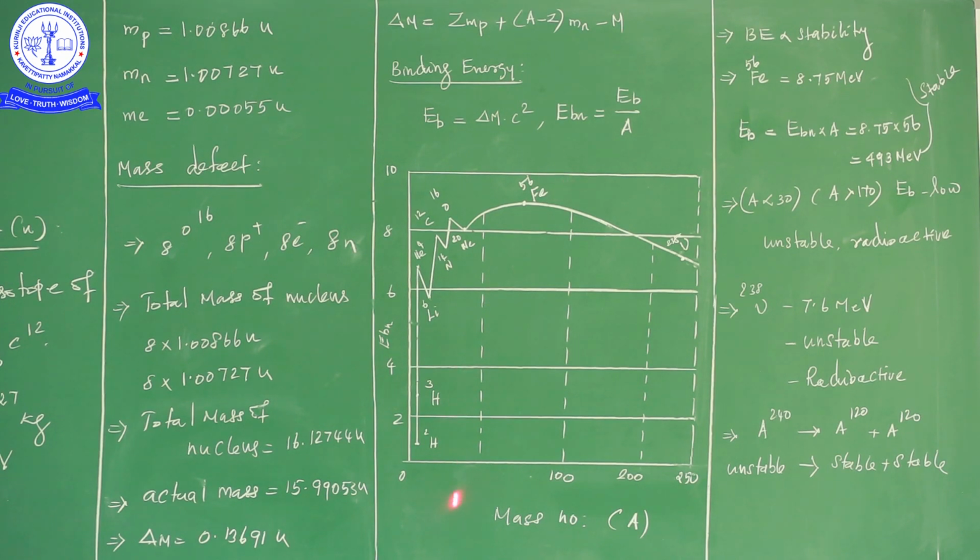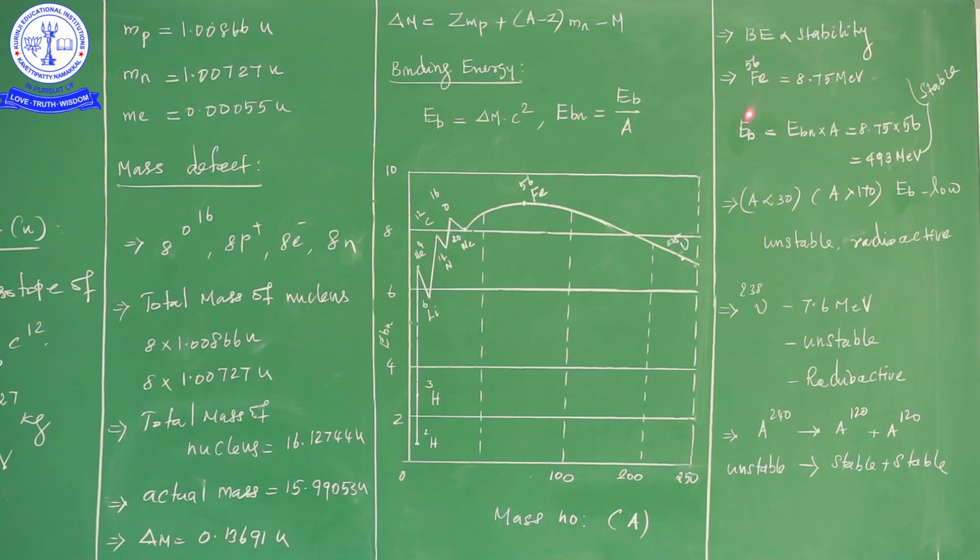So first of all, when mass number increases, binding energy per nucleon randomly increases and randomly decreases, but after neon 20 it slowly increases, reaching the maximum for iron 56. For known elements the maximum binding energy is for iron 56, with a value of 8.75 million electron volts binding energy per nucleon for the iron nucleus.